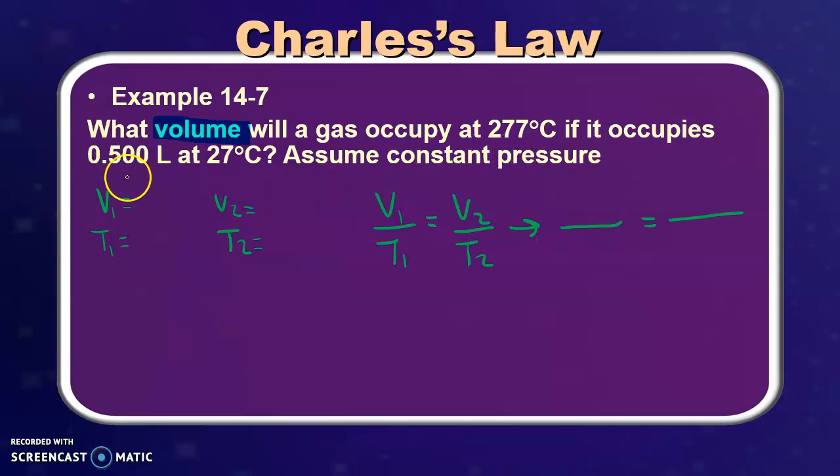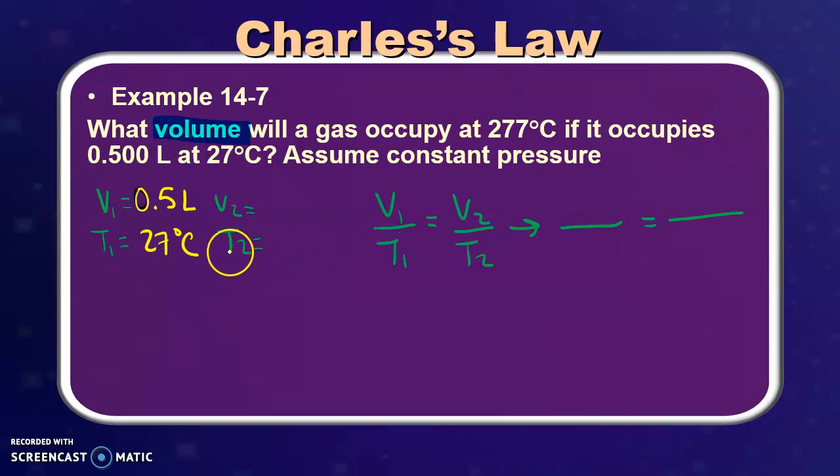We have a V1, we're starting at 0.5 liters, and at 0.5 liters, it is 27 degrees Celsius. It doesn't matter which one starts and which one's finished because we're using a proportion, and as long as these two are on the same side, we're good.